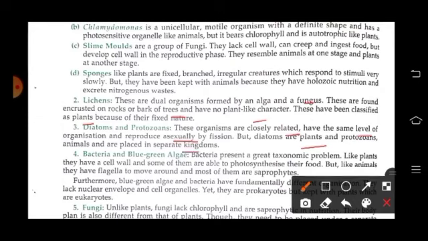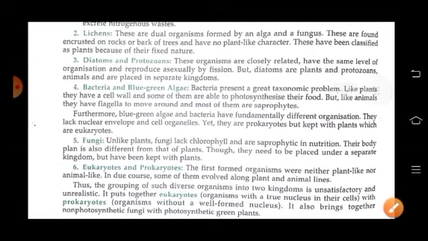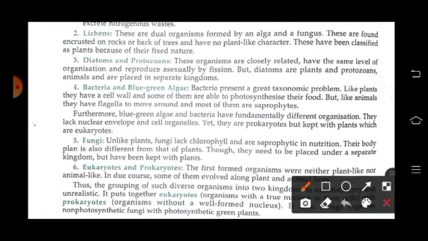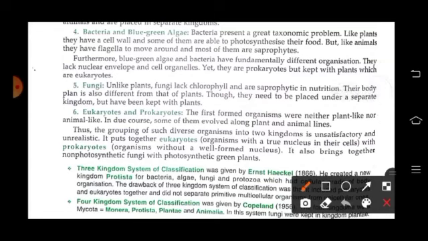Bacteria and blue-green algae: bacteria present a great taxonomic problem. Like plants, they have a cell wall and some of them are able to photosynthesize their food. But like animals, they have flagella to move around. And most of them are saprophytes. Fungi, unlike plants, lack chlorophyll and are saprophytic in nature. Their body plan is also different; though they need to be placed under a separate kingdom, they have been kept within plants.